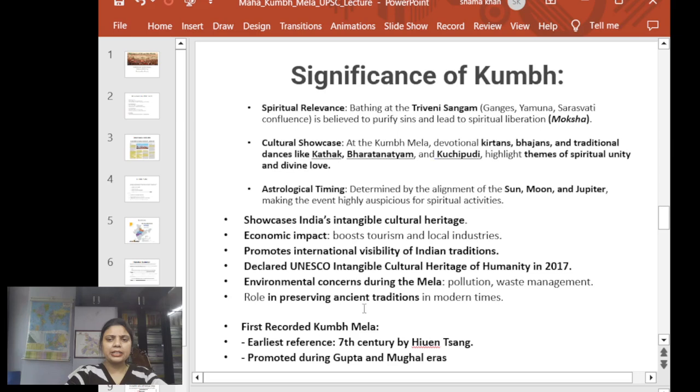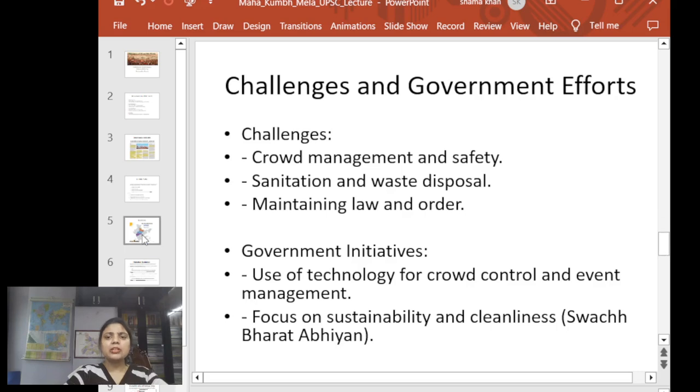I already explained that we can see the first mention in the writing of Hsuan-tsang also about this Kumbh Mela. Here are the challenges: how the government is going to manage this large crowd, and not only the management of the crowd but also their safety. You might have heard this phrase in Hindi, कि कुंभ के मेले में खो गए थे, या कुंभ के मेले में खो गए थे हम दोनों. This kind of phrase has been used time and again in our day-to-day life. This mela is so big that there's a possibility you might be separated from your known ones.